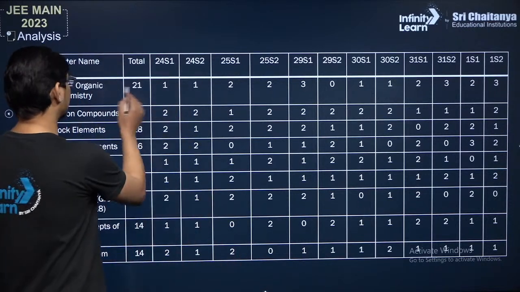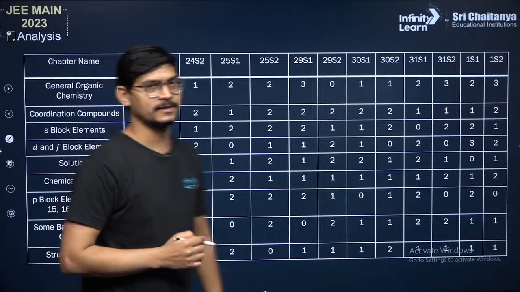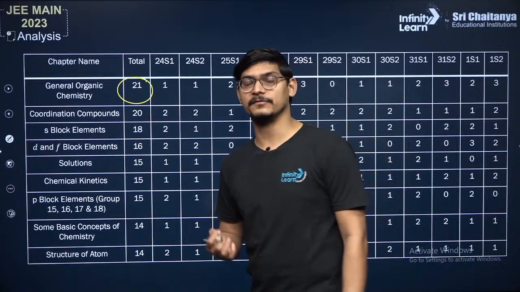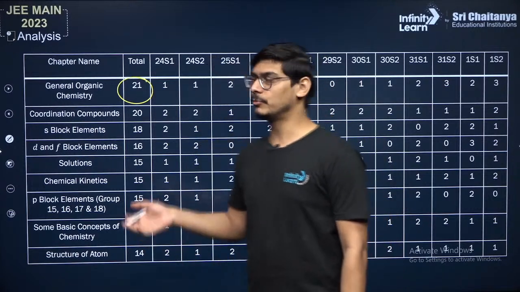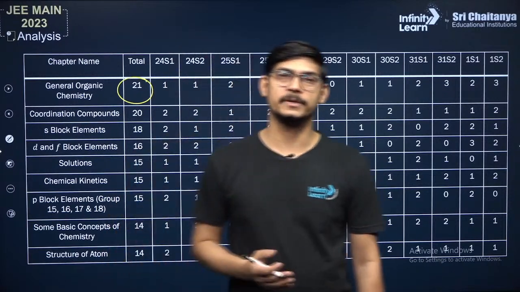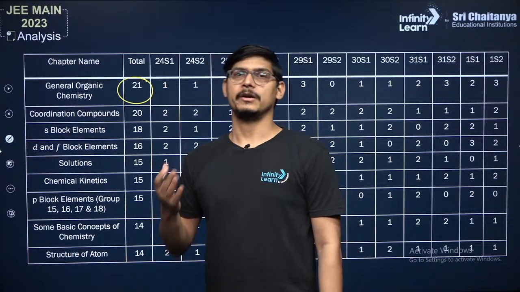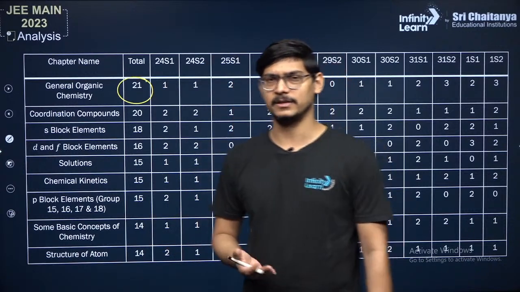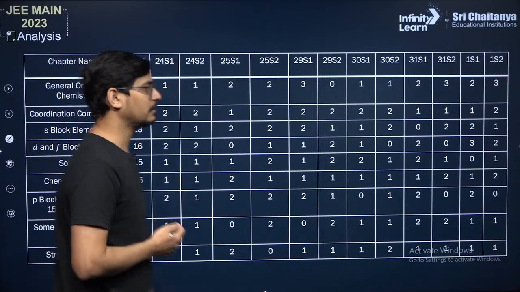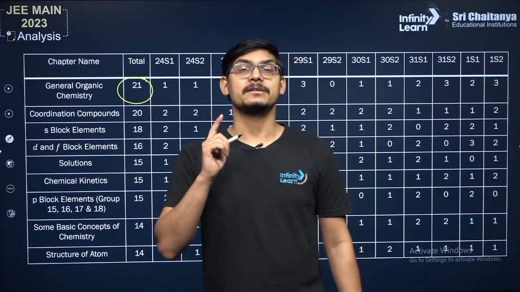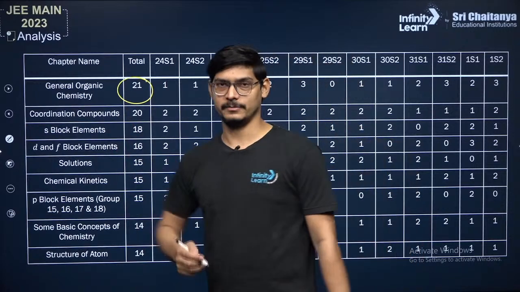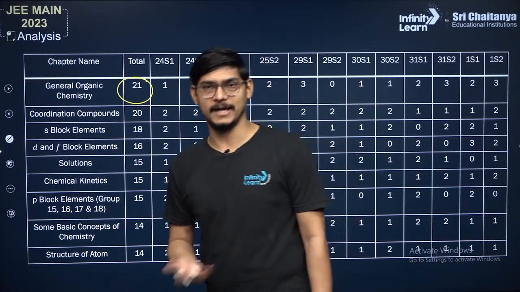You can see that from general organic chemistry the maximum number of questions are asked. That is also because in general organic chemistry you cover pretty much all the basics of organic chemistry. So technically you can put any question in general organic chemistry, either based on nomenclature or isomerism or reaction intermediates or electron displacement effects or general reaction mechanisms, things like that. Yes, this is one of the most unavoidable chapters. You must not skip general organic chemistry. Just try to cover as much as you can.